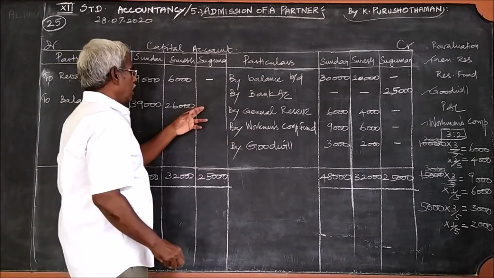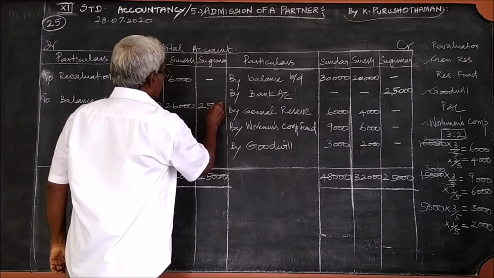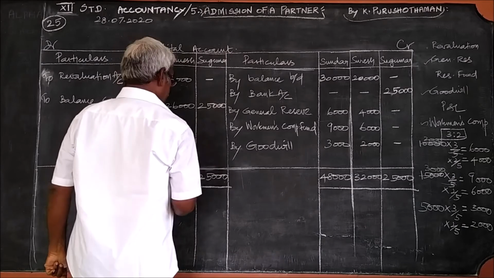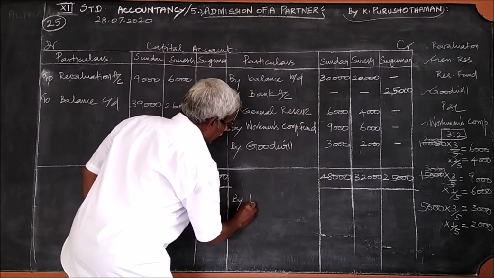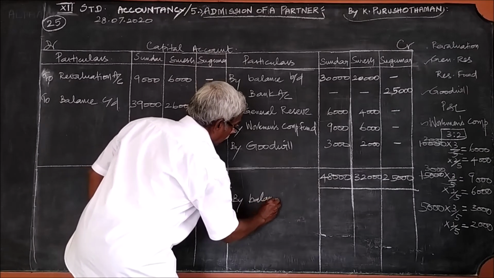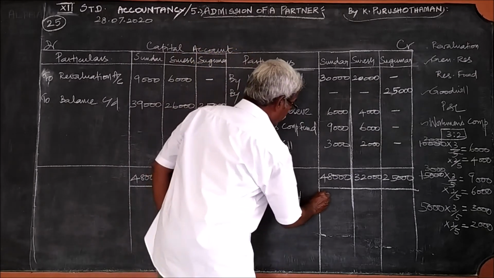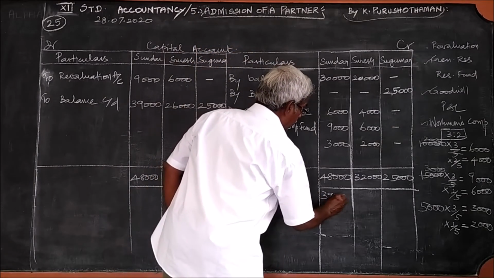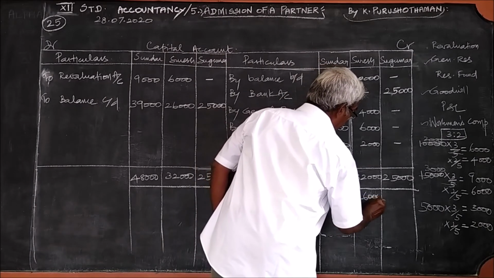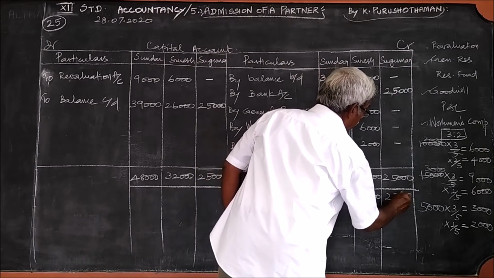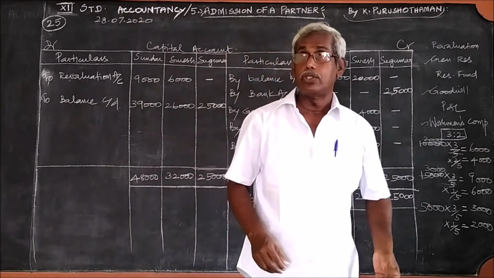Here there is no amount, so we can write this 25,000 as it is. So this is balance carried down. So under it, by balance brought down 39,000, 26,000 and 25,000. This is the balance. Once again I repeat this.